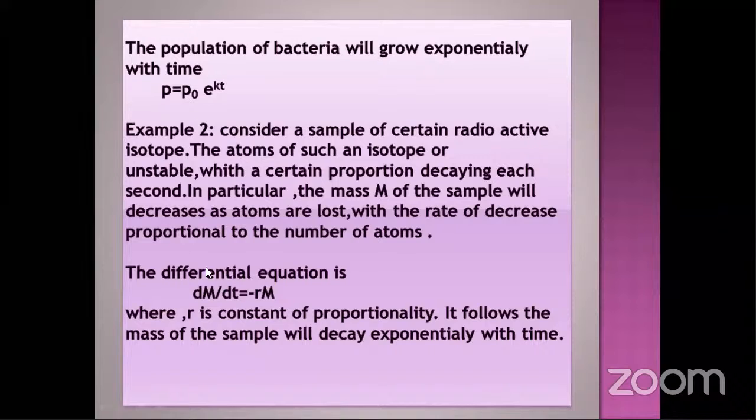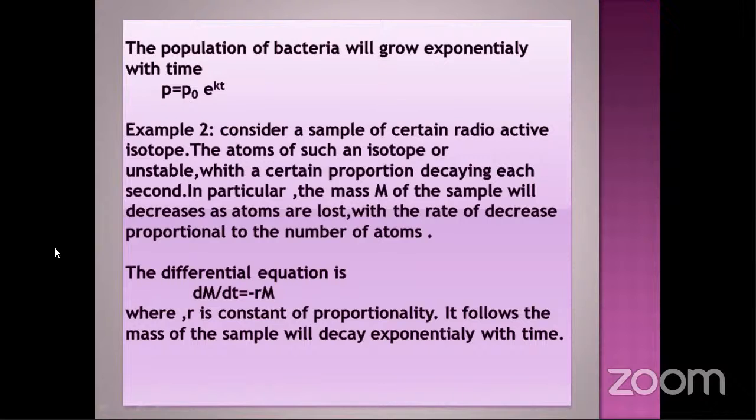Consider a second example, which is for a radioactive isotope. Consider a sample of a certain radioactive isotope. Here we are going to take the value of k as negative. So we have the differential equation in the form dm by dt equals minus rm.